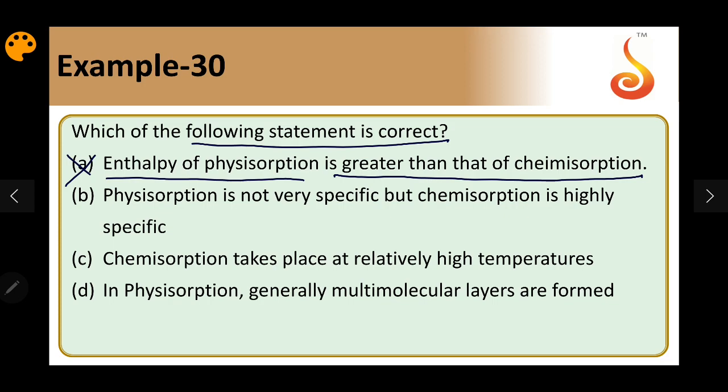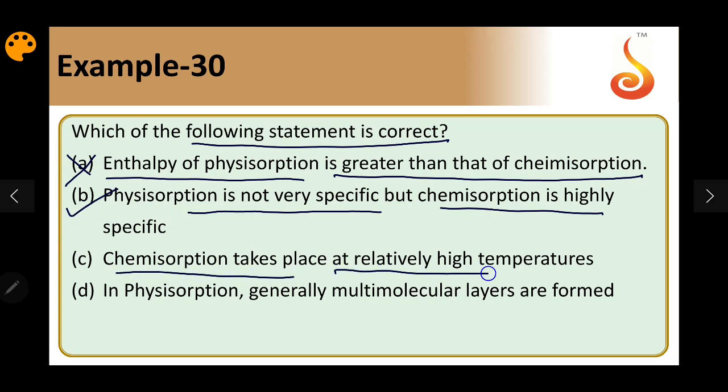Physisorption is not very specific, but chemisorption is highly specific. In the case of physisorption, any gas can be adsorbed onto a particular solid, but chemisorption is highly specific. Only a particular gas can be adsorbed on a particular solid. This is a correct statement. Chemisorption takes place at relatively higher temperature. Very correct, because chemical bond formation is favored at relatively higher temperature than van der Waals forces.